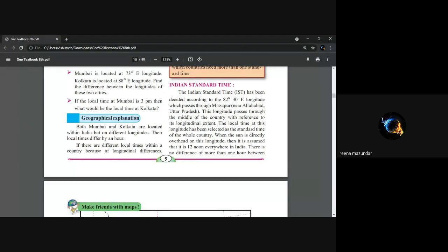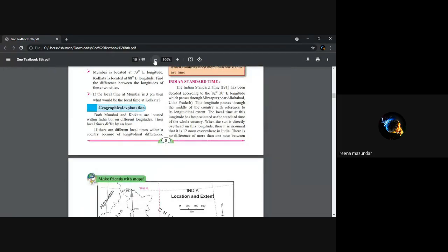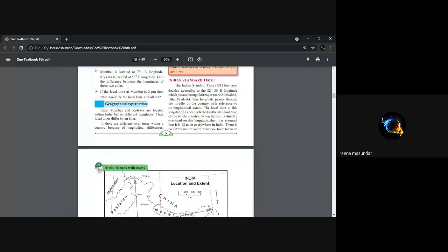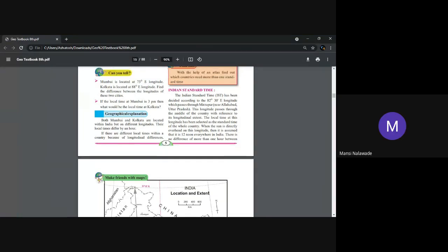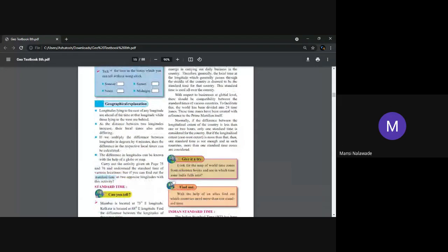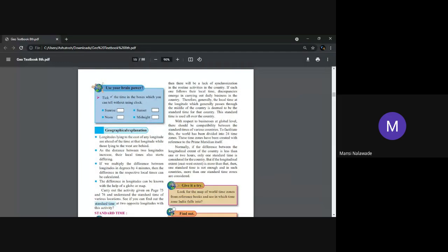Now, what will happen if there are different local times in a country? Just a minute, I will reduce my screen so that you can get the answer from here. Yes. If there are different local times within a country because of longitudinal difference, then there will be lack of synchronization in the routine activities in the country.